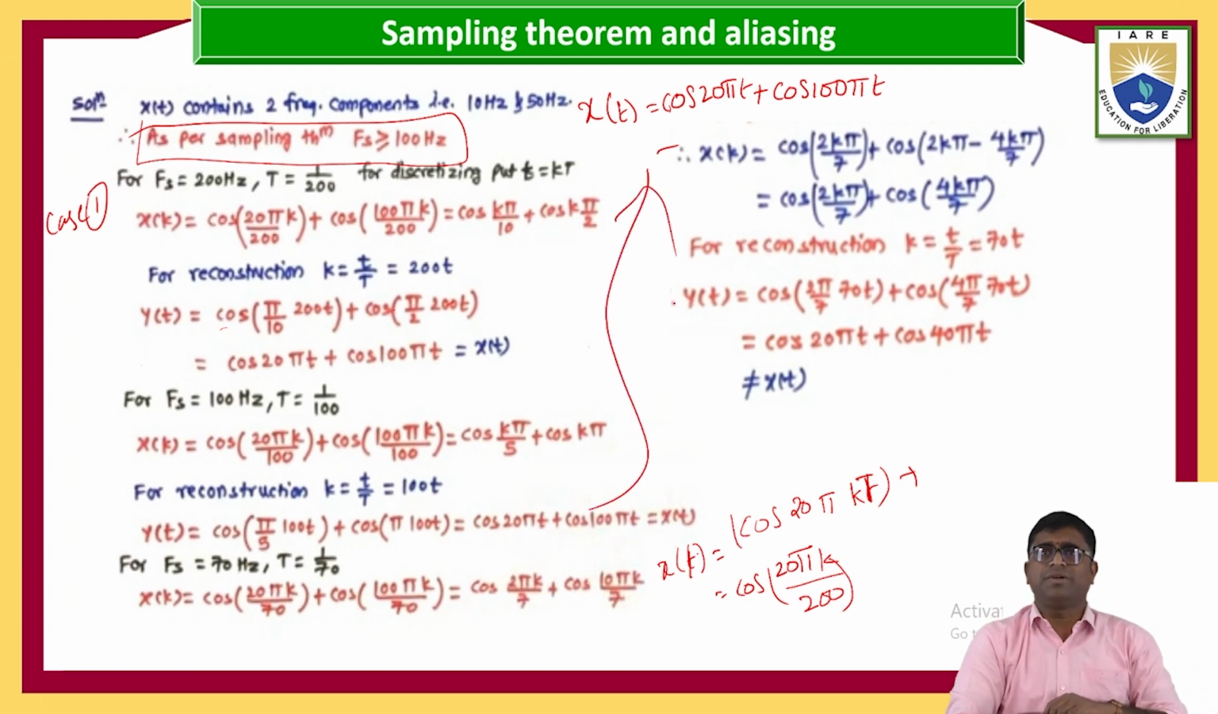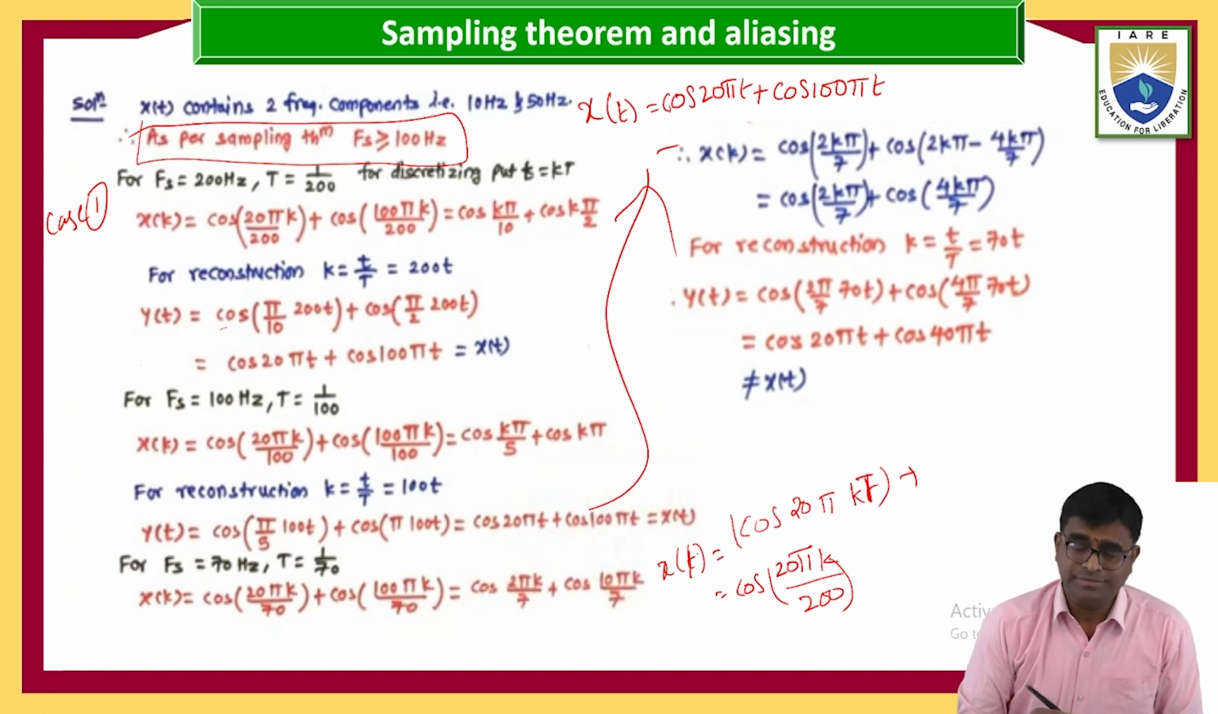It is equal to this one. Okay. That is in the case of the sampling theory accepting. In that case also, it is coming to x of t. Okay. Now, I am going for the third case.